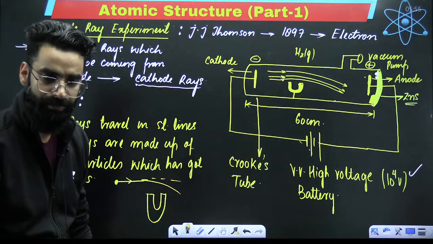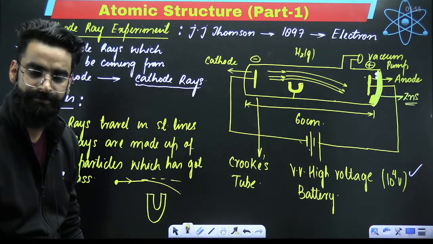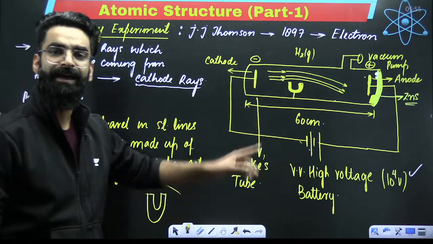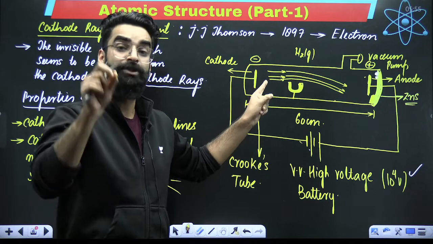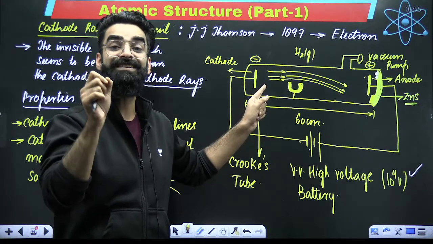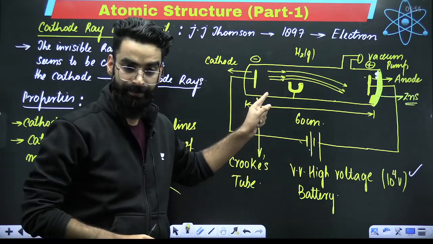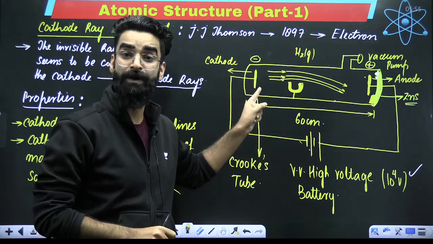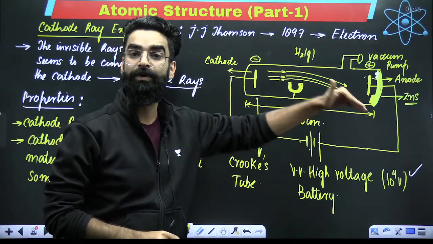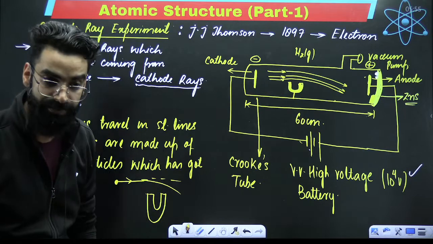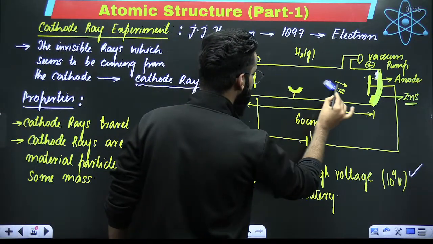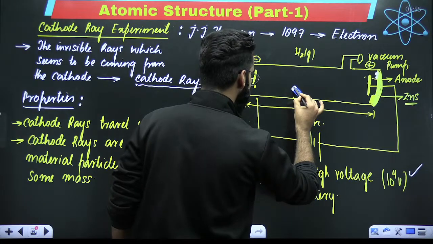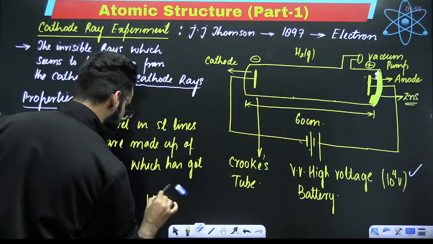When is it possible, my dear students? It is possible only if the cathode rays are made up of some material particles. Those material particles will be carrying certain charge as well, right? That's why these cathode rays were being deflected from their original paths, right? So what was the conclusion from here? The conclusion was the material particles.